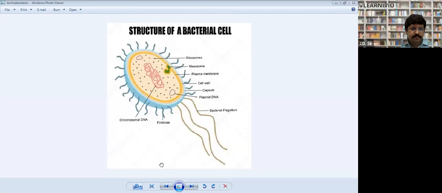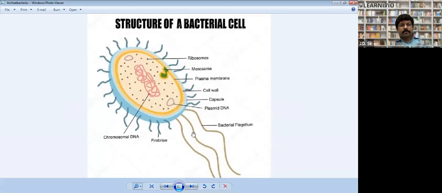You will see the outer covering of the bacterium is made up of cell wall. Outside the cell wall, this blue colored structure is called the capsule.